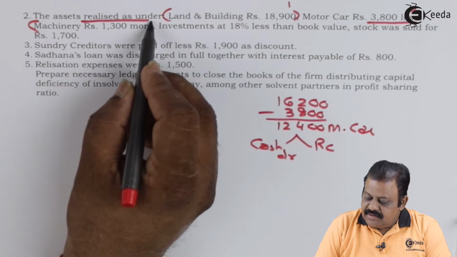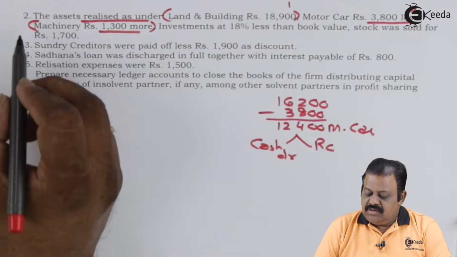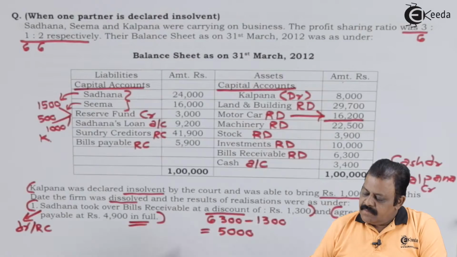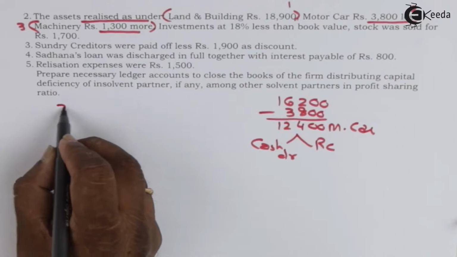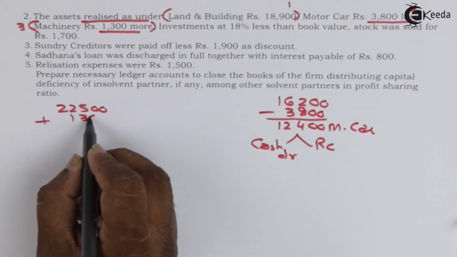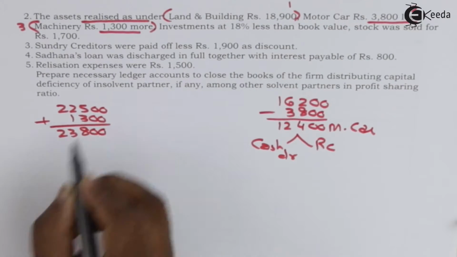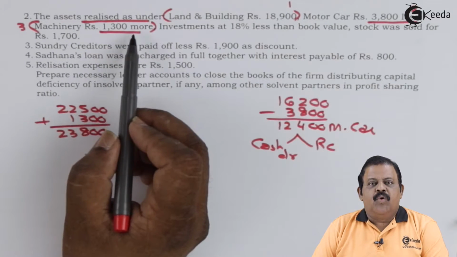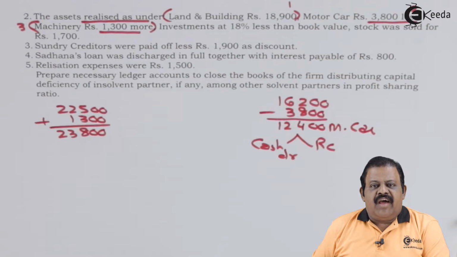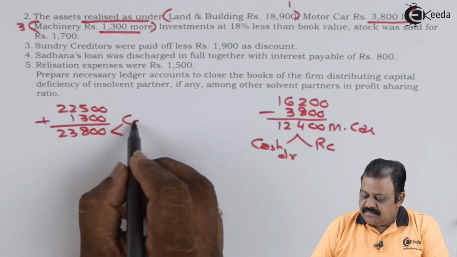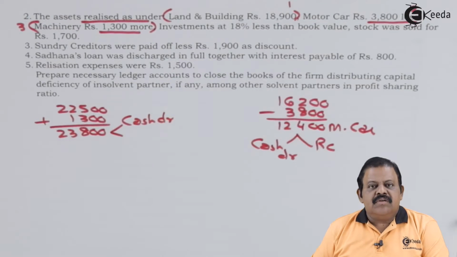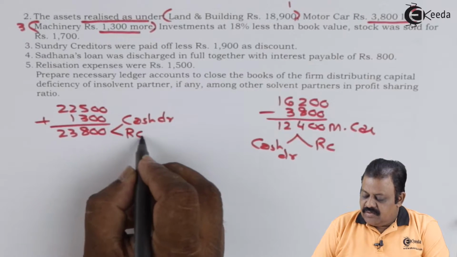Machinery, 1,300 more. This is the third asset sold. Machinery has a book value of 22,500. Machinery is sold for rupees 1,300 more. 1,300 more means more than book value. Book value is 22,500 plus 1,300. So machinery is sold for 23,800. This will have one effect: cash account debit, realization account credit.